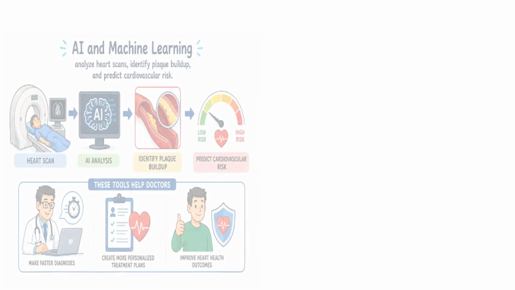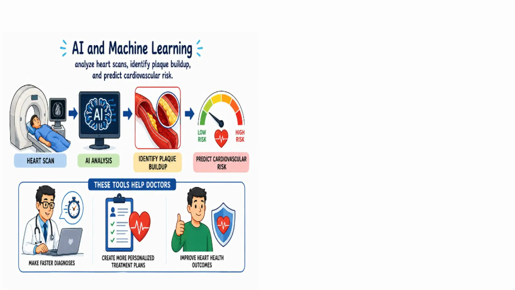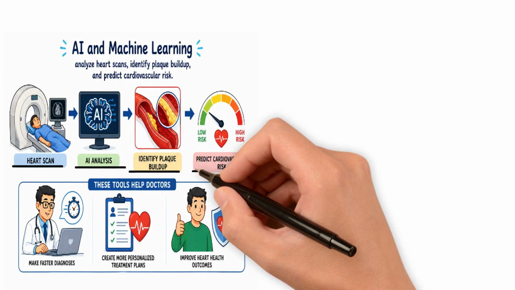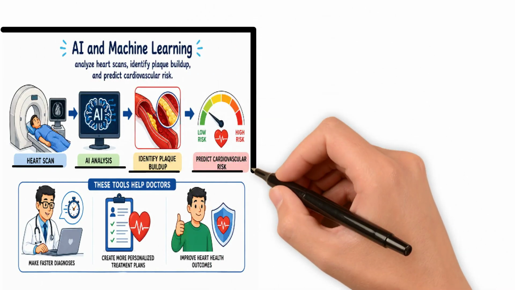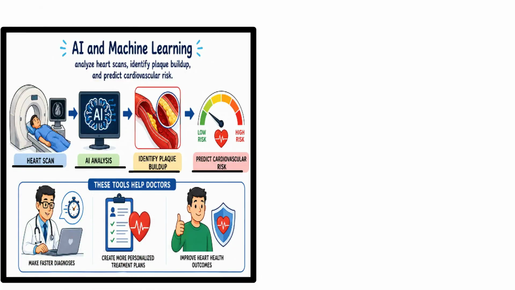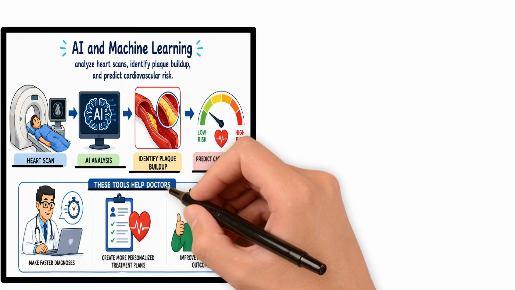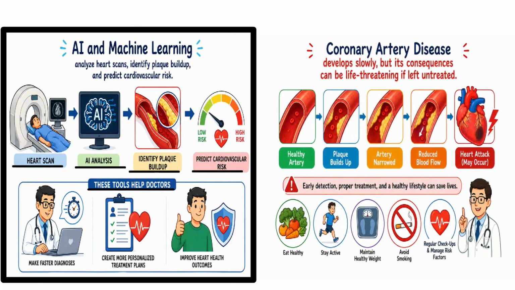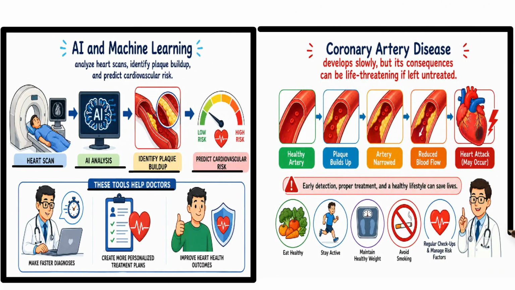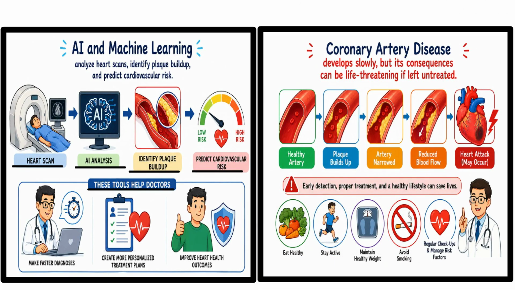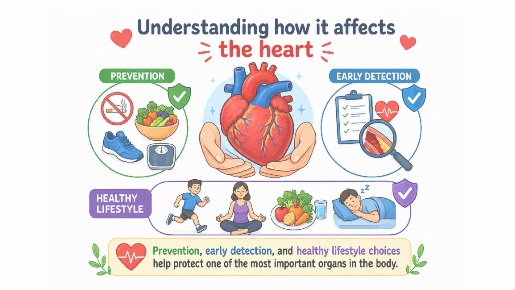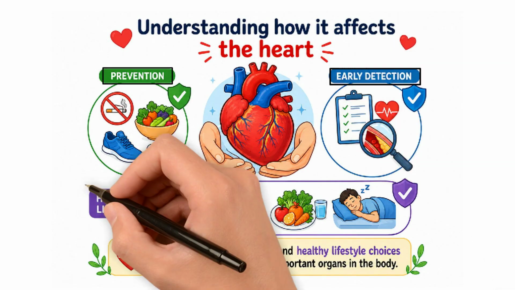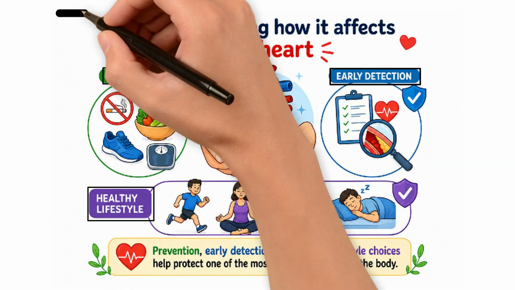Artificial intelligence and machine learning are being used to analyze heart scans, identify plaque buildup, and predict cardiovascular risk. These tools help doctors make faster diagnoses and create more personalized treatment plans. Coronary artery disease develops slowly, but its consequences can be life-threatening if left untreated. Understanding how it affects the heart highlights the importance of prevention, early detection, and healthy lifestyle choices to protect one of the most important organs in the body.